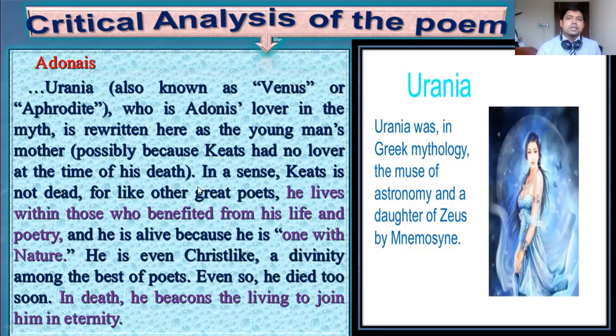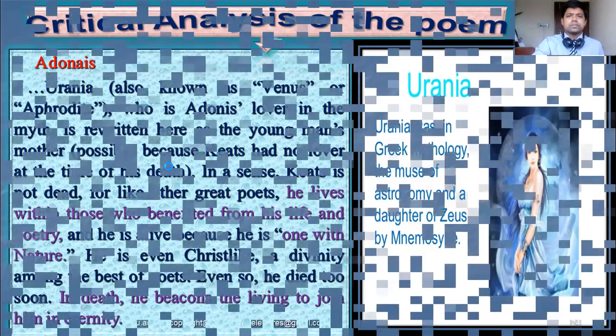But in Greek mythology, Urania is used as the lover of Adonis. But the lover, the beloved, means the time of happiness, but here the time is death. So it also indicates that at the time of death, none can remain beside you, but your mother will be with you. So I think that is why Shelley introduced Urania in his poem as a mother of John Keats. However,